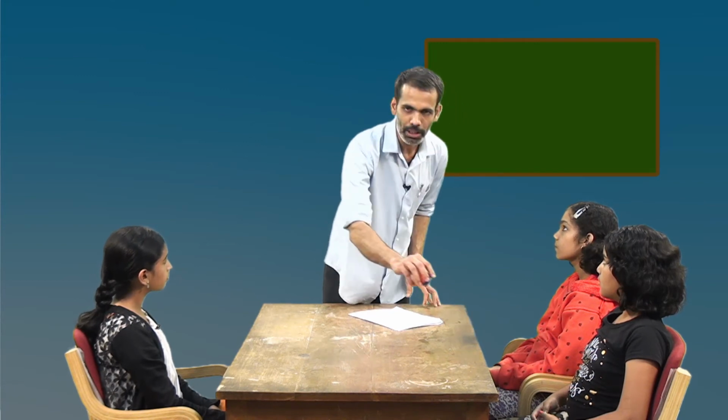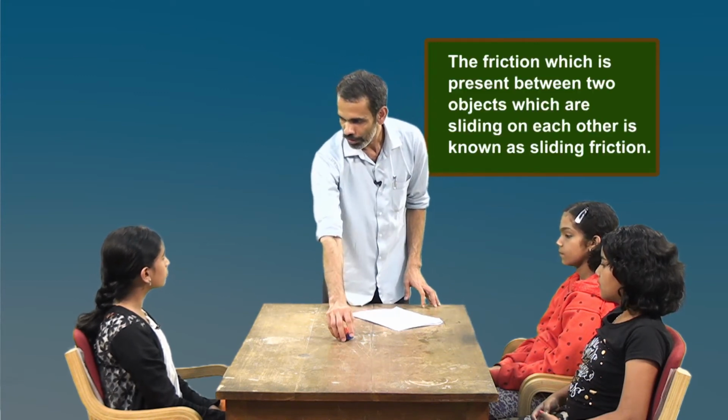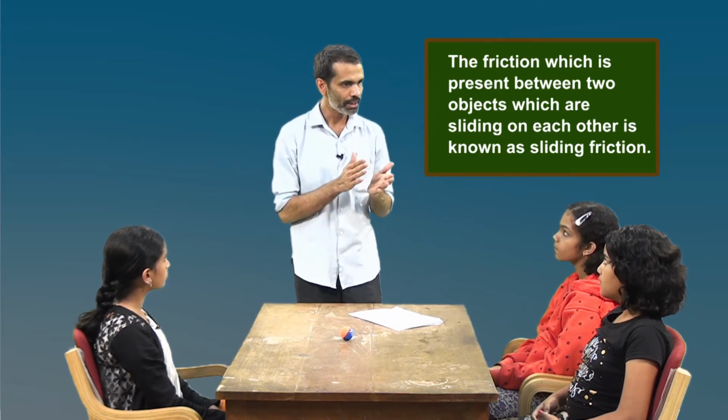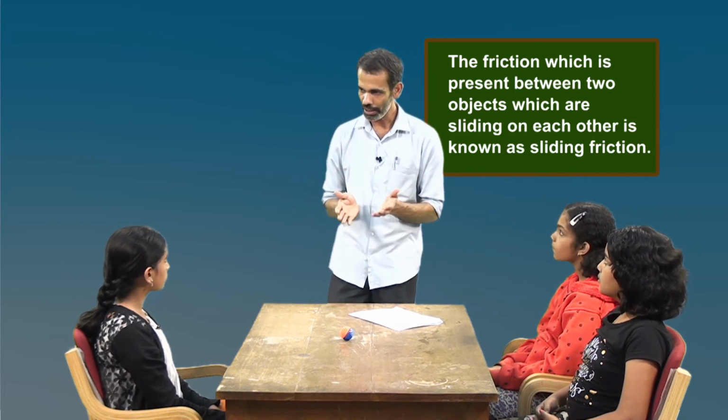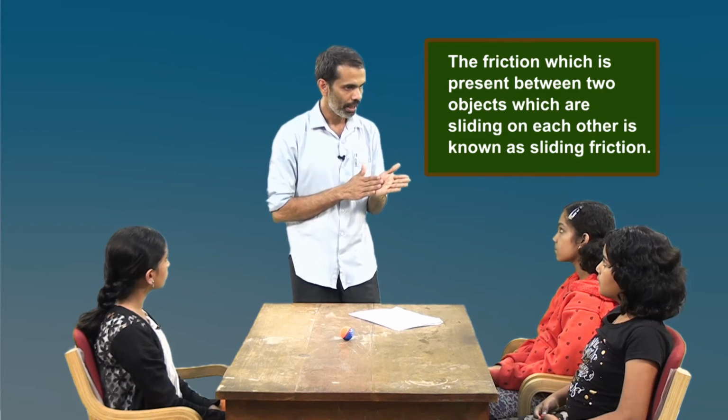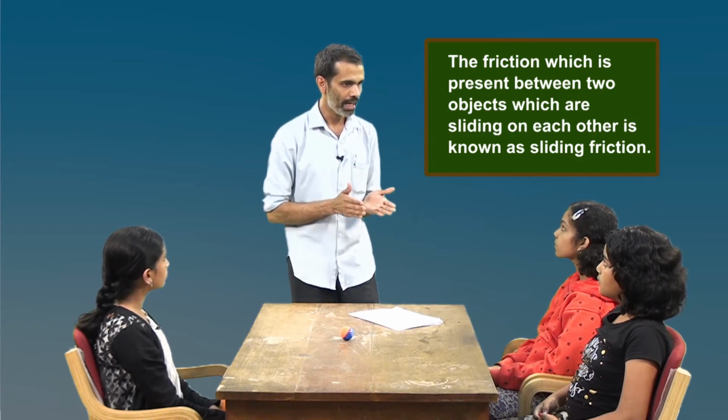So, in all life situations, friction is present. When two objects are sliding on each other, there is a friction acting in between these objects. So, the friction acting between two sliding objects opposing motion is known as sliding friction.